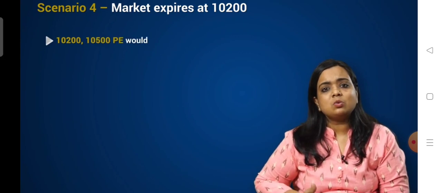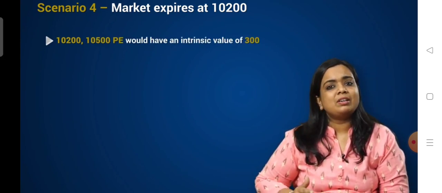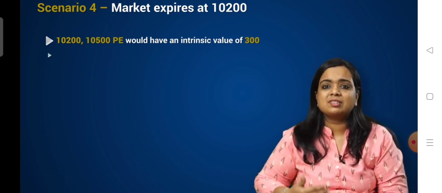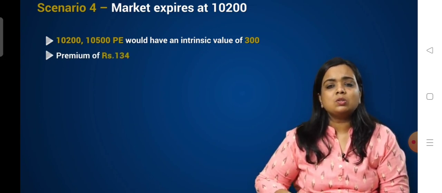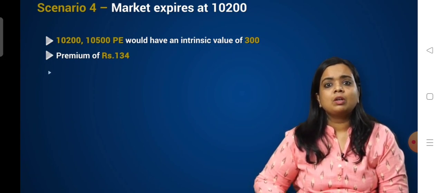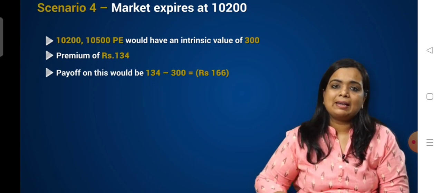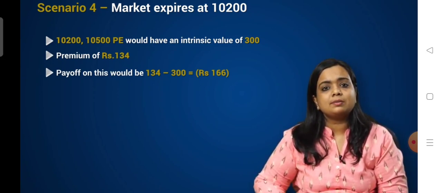So at 10,200, the 10,500 put option will have an intrinsic value of 300. Since we've sold this option and we've received the premium of 134, we would lose the entire premium received and more. So the payoff of this would be 134 minus 300, which would be a loss of minus 166 rupees.